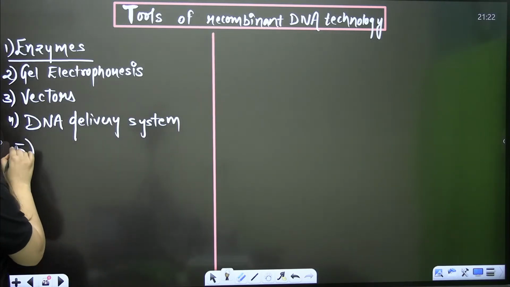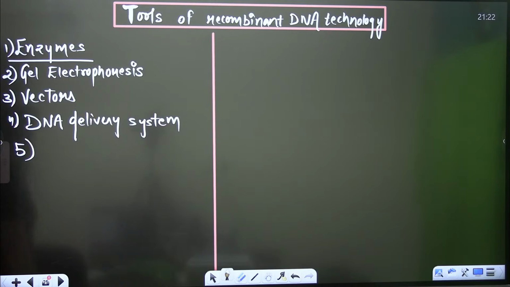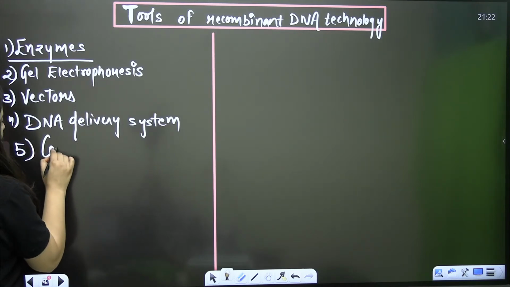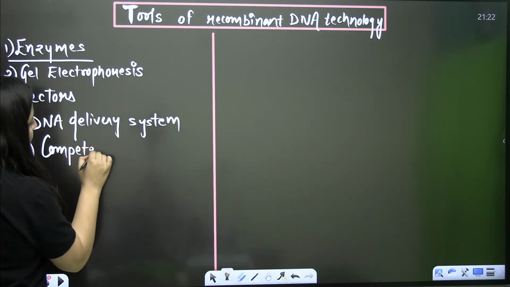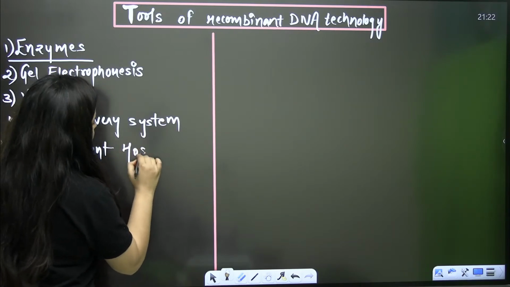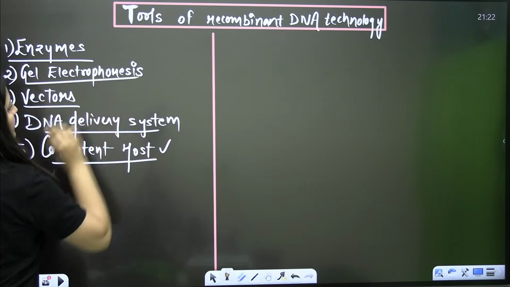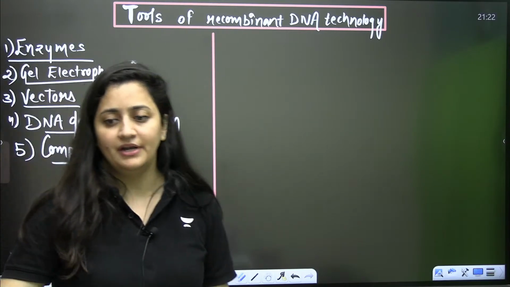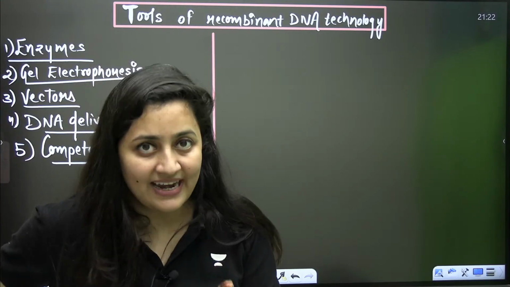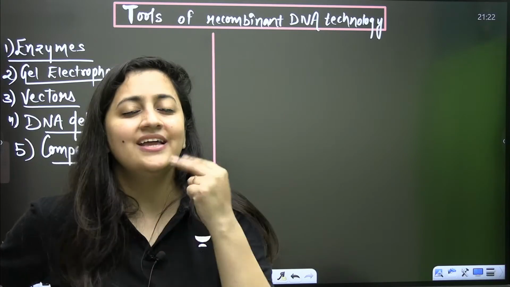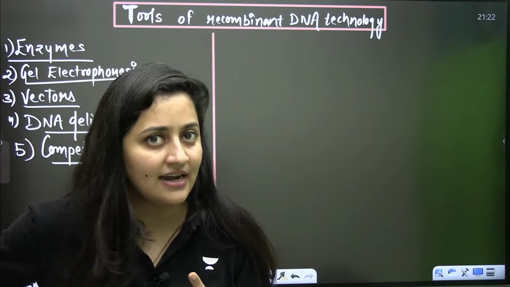And then finally what do you need? You need the host, right? And for that we will use the word competent host, the host which is capable of taking that desired DNA. So these are the tools for recombinant DNA technology. Enzymes, then gel electrophoresis, which we will discuss in detail.